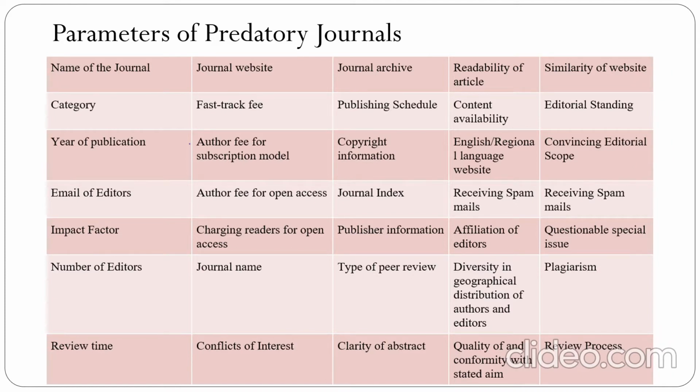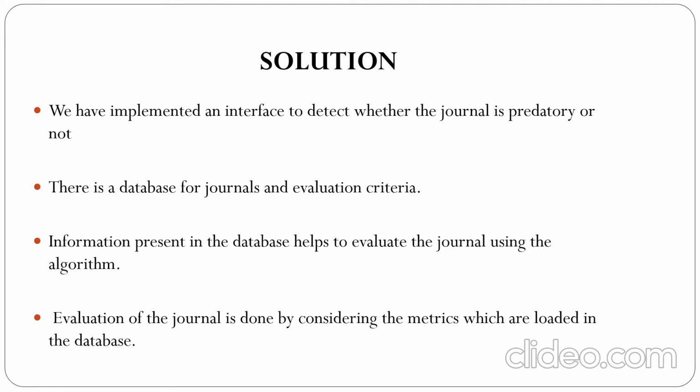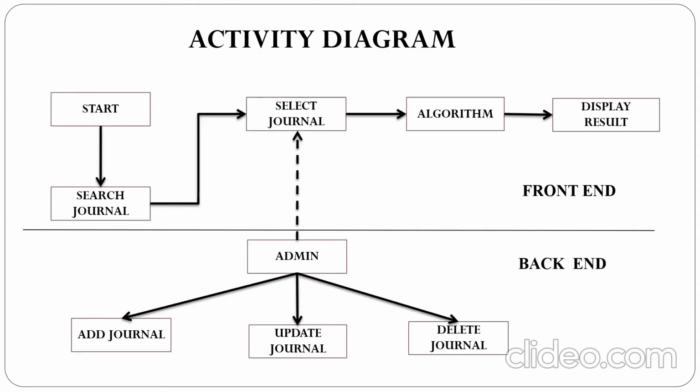So coming to the solution, we created an interface to detect the predatory journal digitally. Considering the parameters, all the details of individual journal are stored in a database which is used as an input by the algorithm. Here, the activity or process diagram is shown, and here we have shown how the front end and back end are connected.